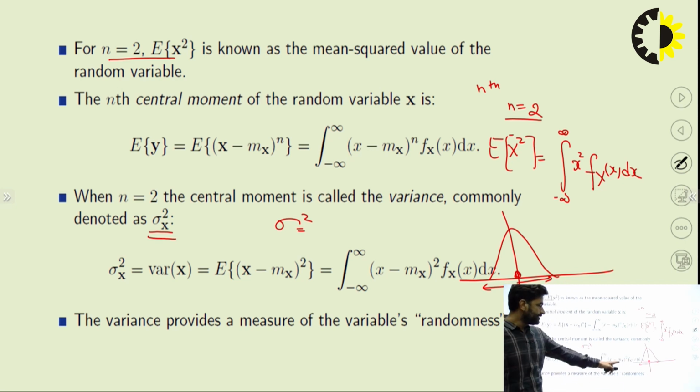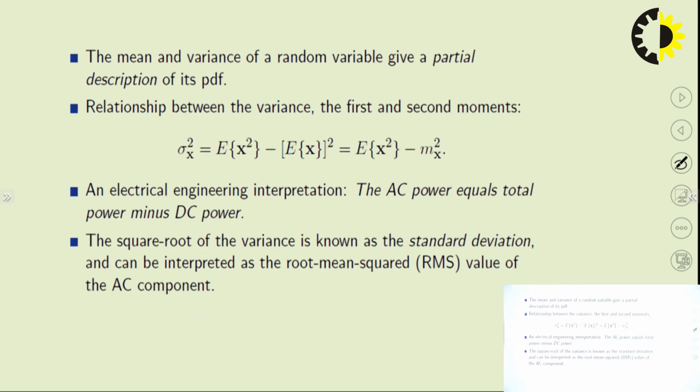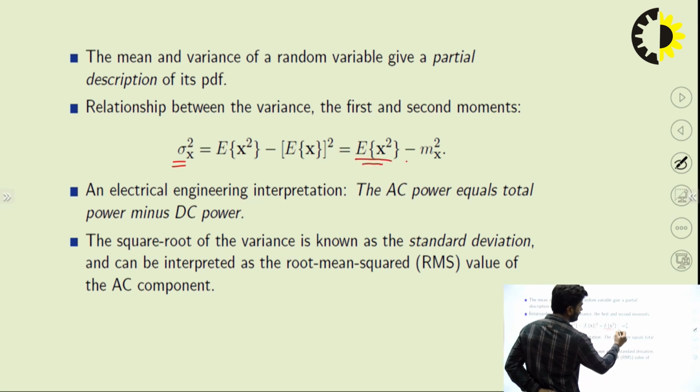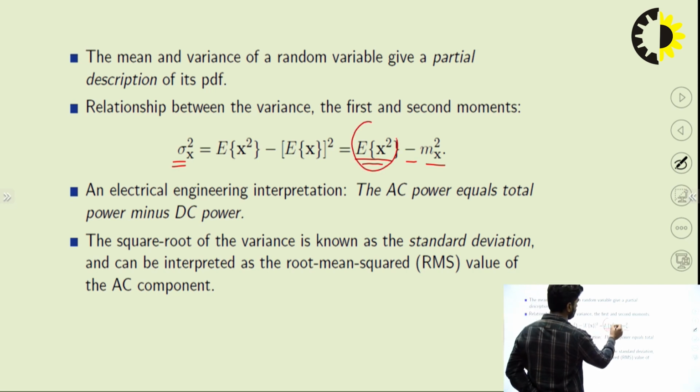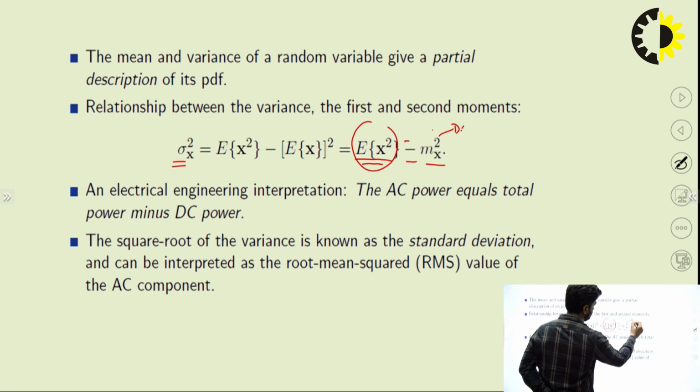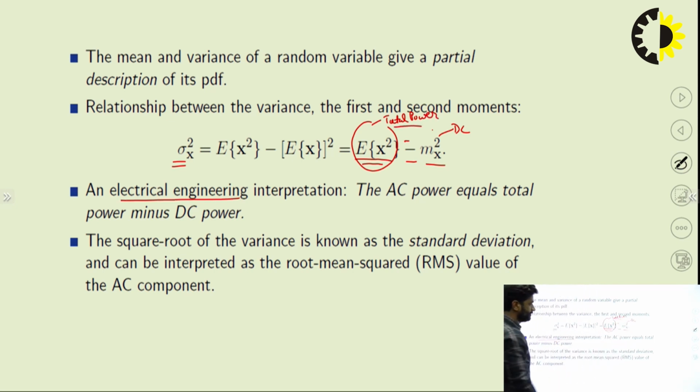Now here you can see mx is the mean. The formula for the variance is sigma square, that is the mean square value minus mean square. In electrical terms, variance is the AC power, that is equal to the total power minus the DC power, in terms of electrical engineering, right?